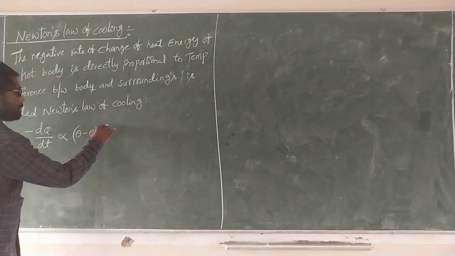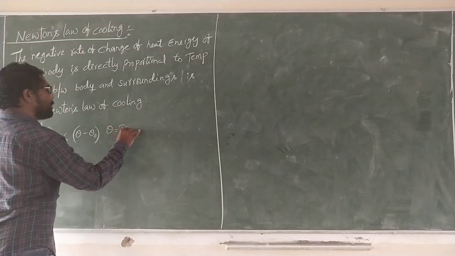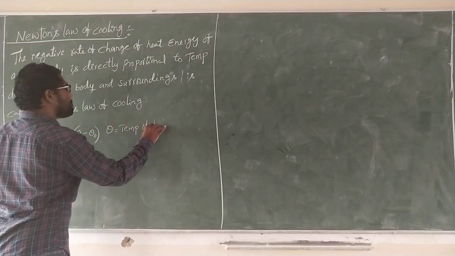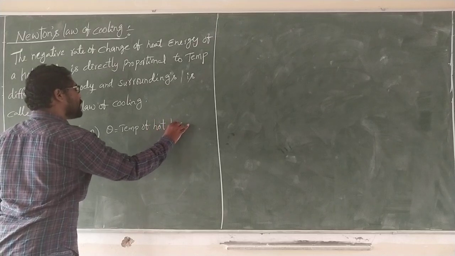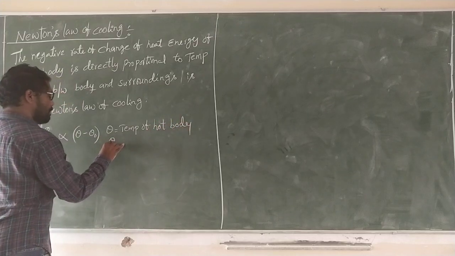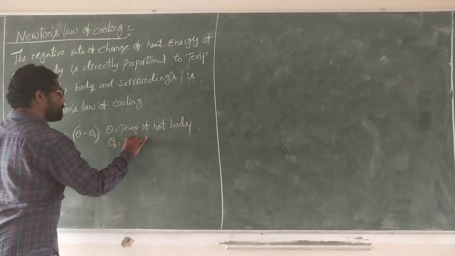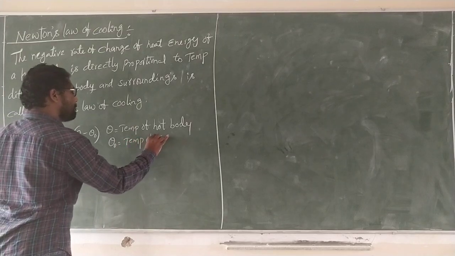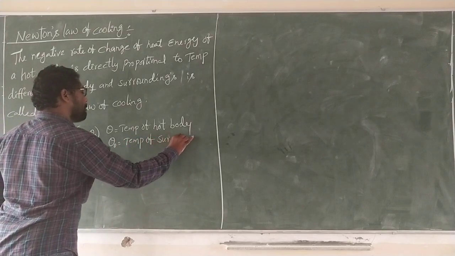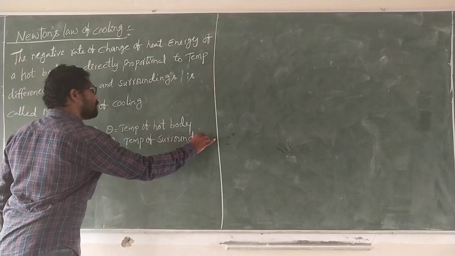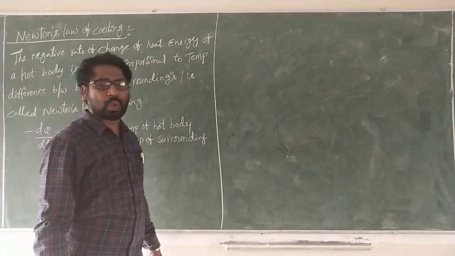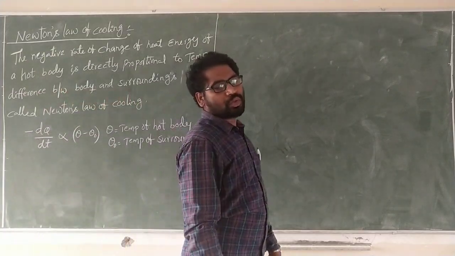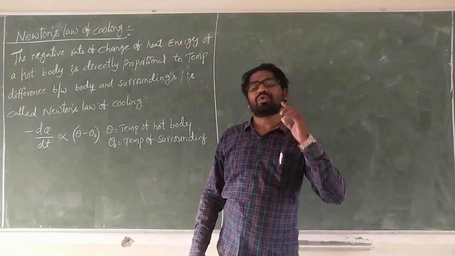What is theta? Temperature of the body. What is theta naught? Temperature of the surrounding or room.